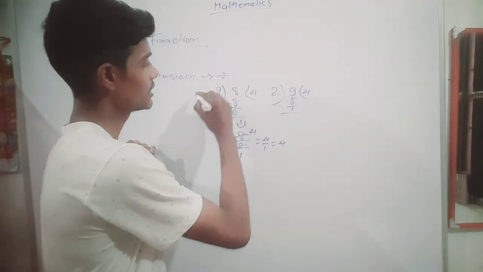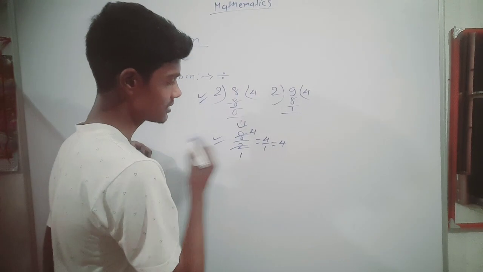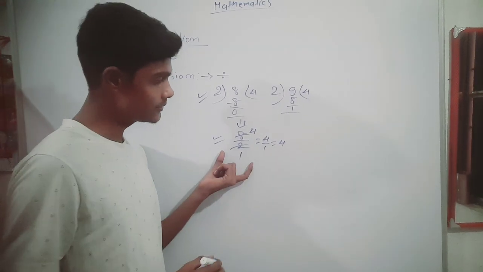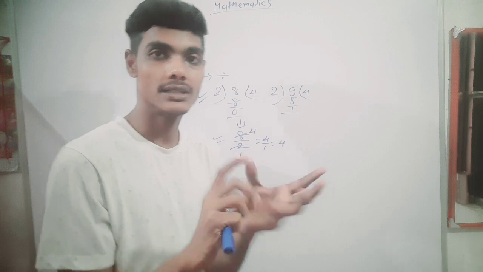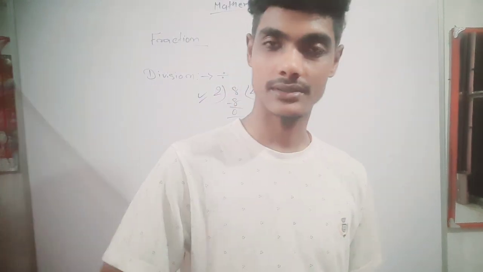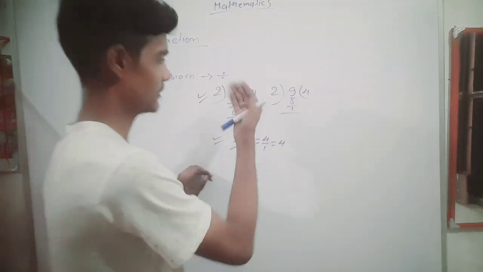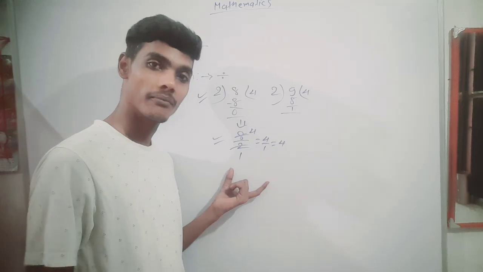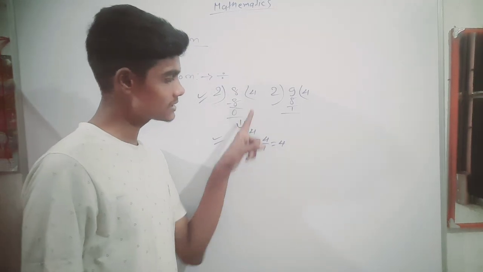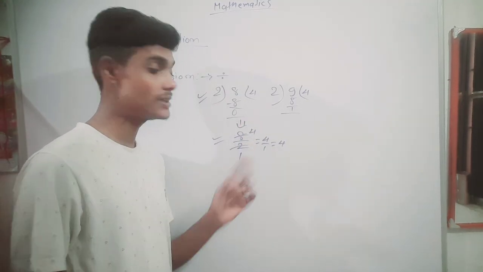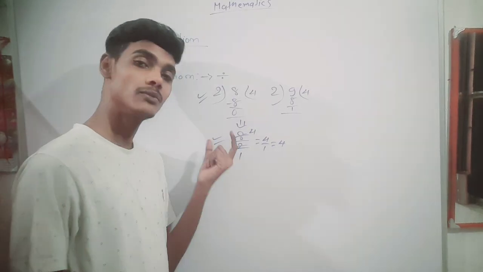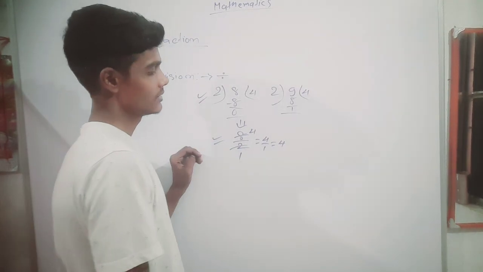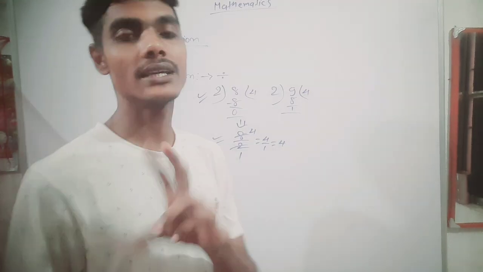This is the division method, and this is also division, but it looks somewhat different. The process is the same in both cases. In both cases we read the table of 2, but the way of writing is different.